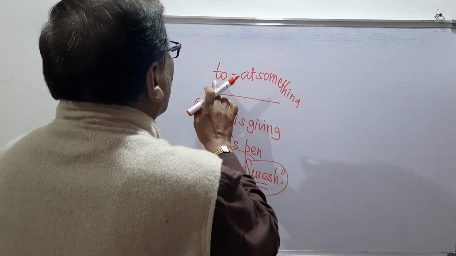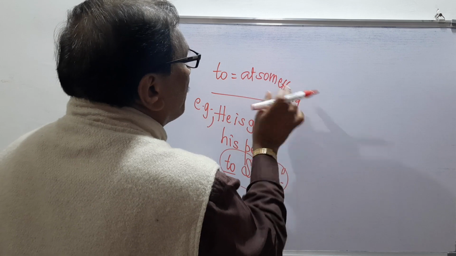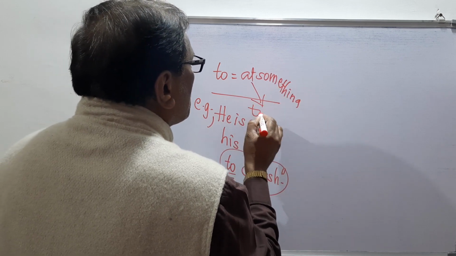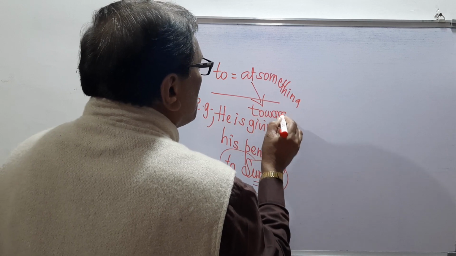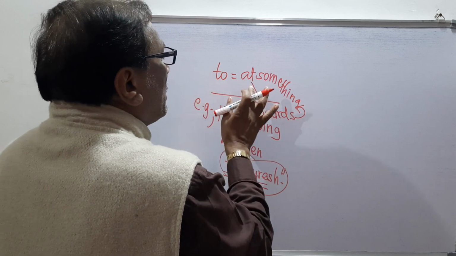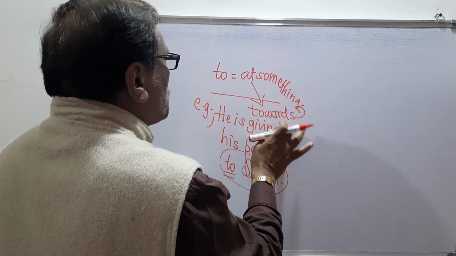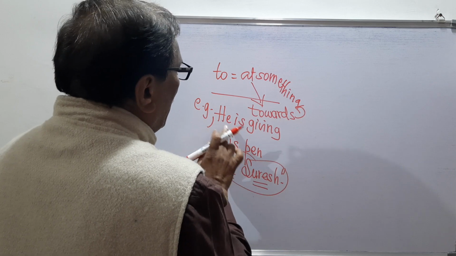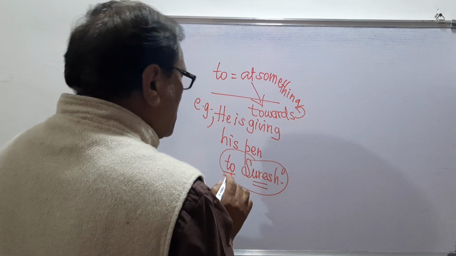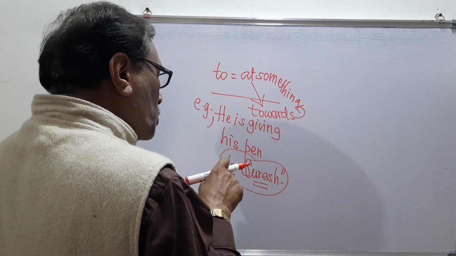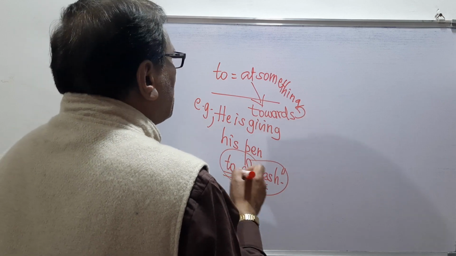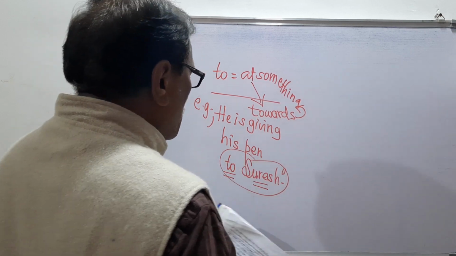Here to means at something or towards something. That is the meaning. So here the meaning is that he is giving his pen to Suresh, means he is showing that pen to Suresh and actually he is giving that pen into the hands of Suresh.